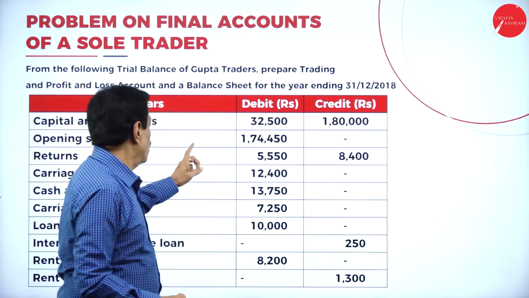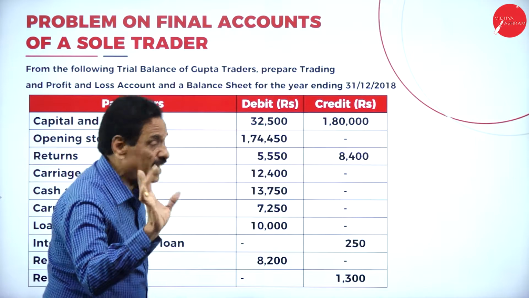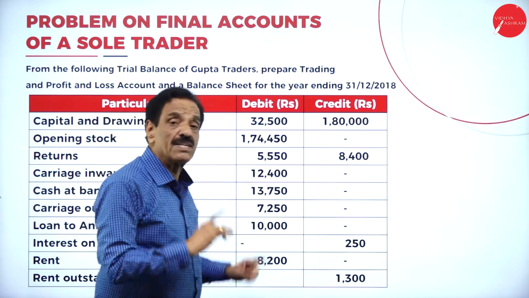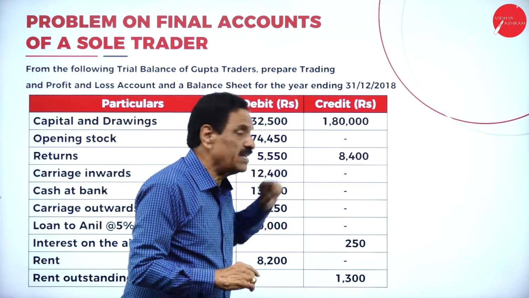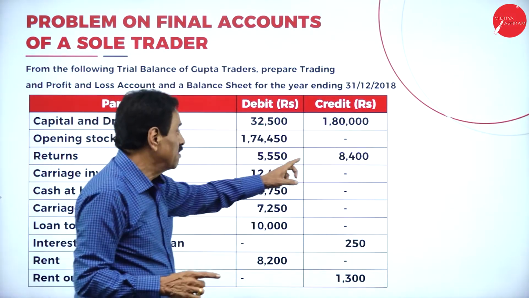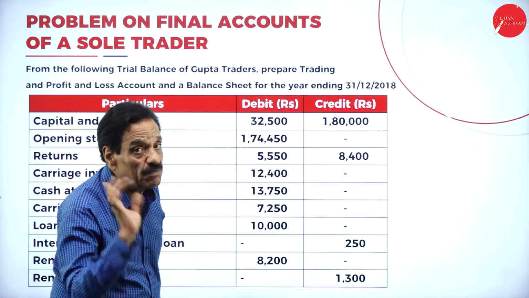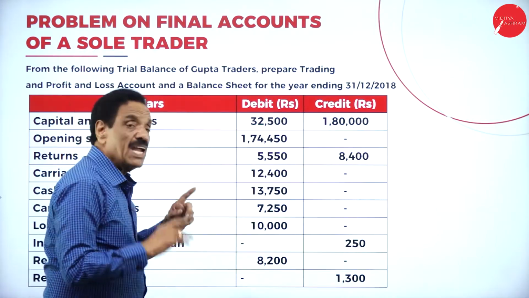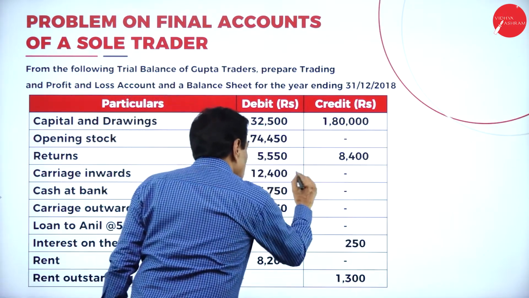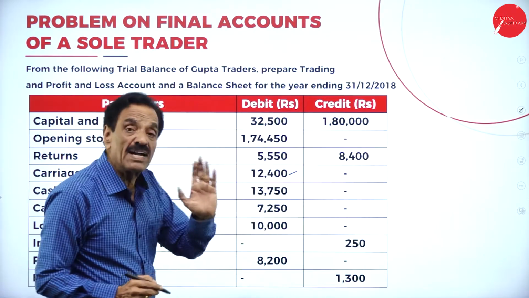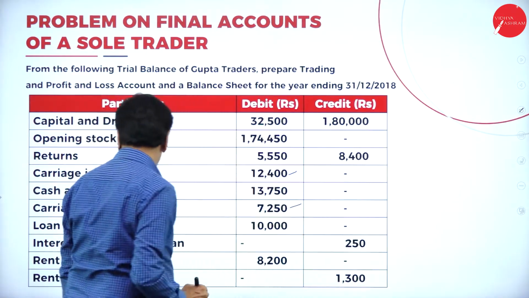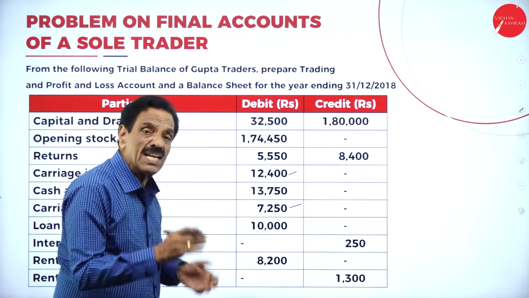Opening stock: where does it come? Trading account. Returns: if it is on the debit side, it's called sales return; if it is on the credit side, it's our purchase return. Sales return should be deducted from the sales, whereas purchase return should be deducted from the purchases. Carriage inward will come in the trading account. Cash at bank is an asset. Carriage outward will come in the profit and loss account. Loan to Anil is an asset.